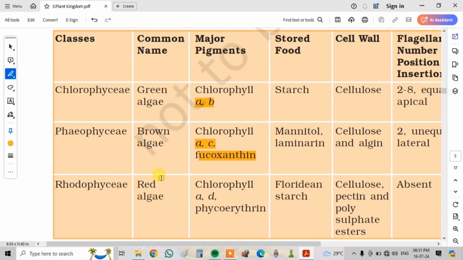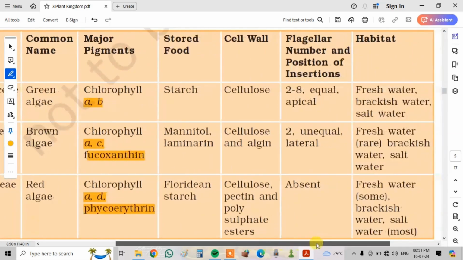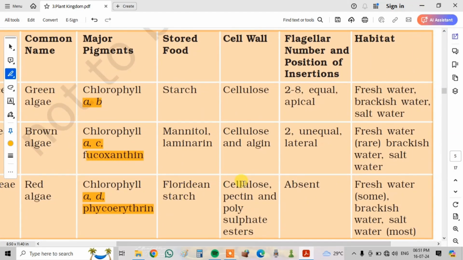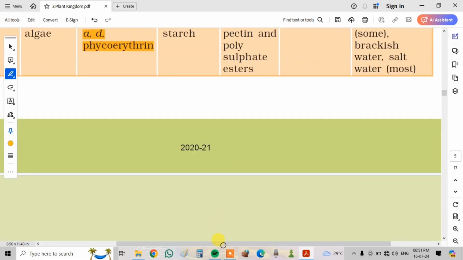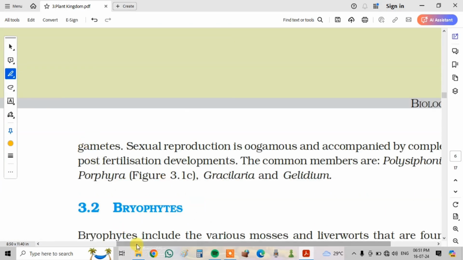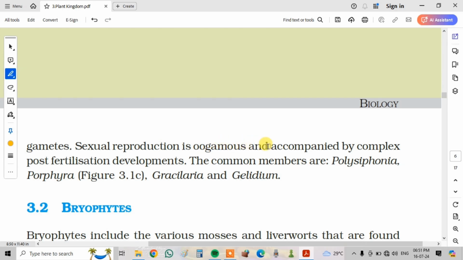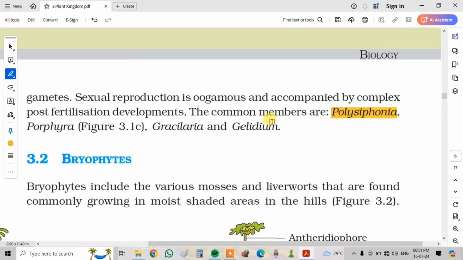Next, Rhodophyceae, common name red algae. Major pigments are chlorophyll A and D. Phycoerythrin is the major pigment, and food stored is Floridean starch. Cell wall is made up of cellulose, pectin, and polysulfate esters. Flagella are absent here, and habitats are freshwater and brackish water. Reproduction is sexual by non-motile gametes; sexual reproduction is oogamous and accomplished by complex post-fertilization developments. The common members are Polysiphonia, Porphyra, Gracilaria and Gelidium.